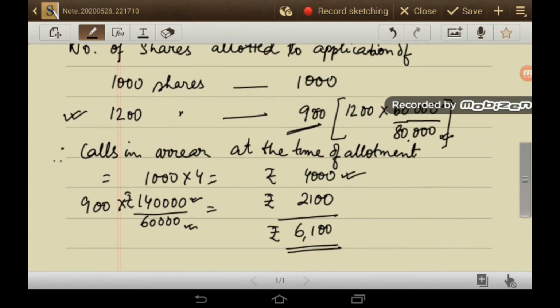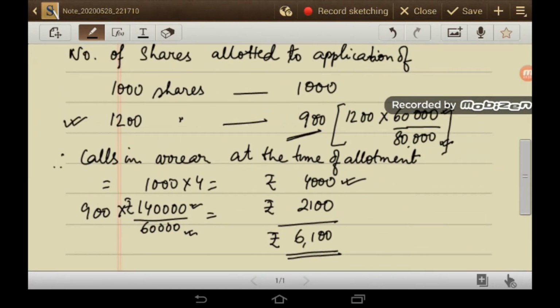So 900 into 1,40,000 divided by 60,000 gives you 2,100. So 4,000 plus 2,100 is 6,100. This is the amount in calls in arrear at the time of allotment.